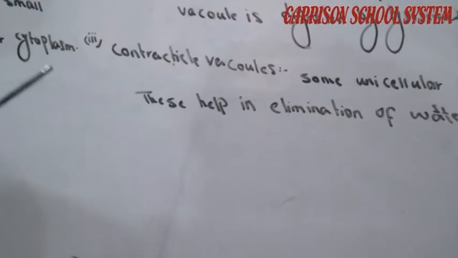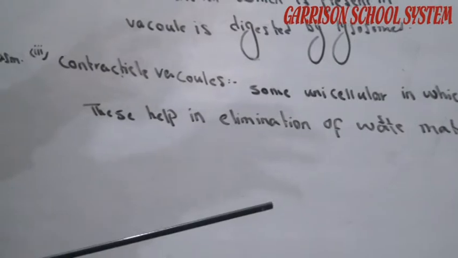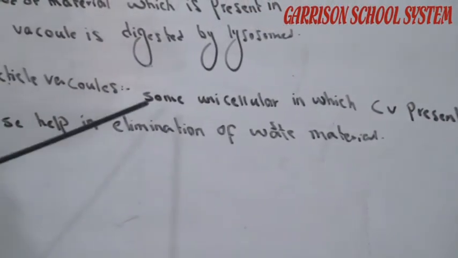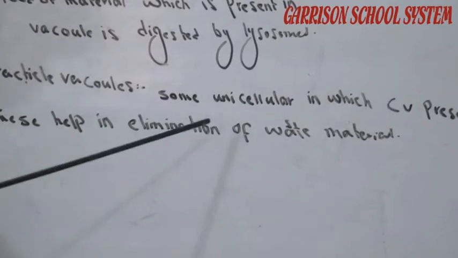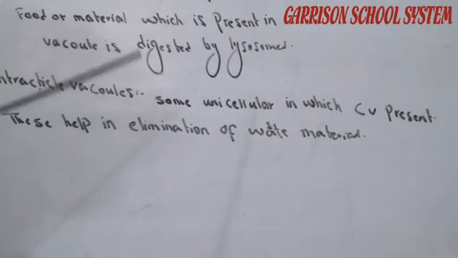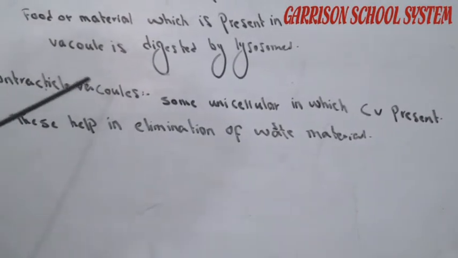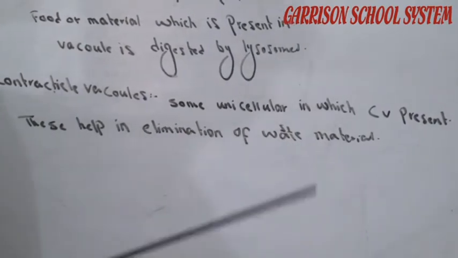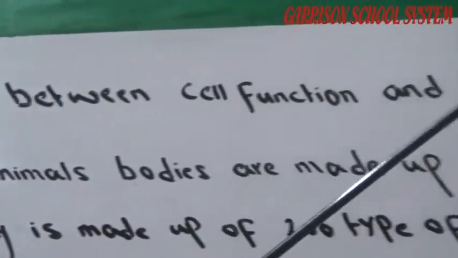Contractile vacuoles. It means these vacuoles contract and relax. During contraction, they eliminate waste material from the cell, and these contractile vacuoles are present in some unicellular organisms or cells. Relationship between cell functions and its structure.